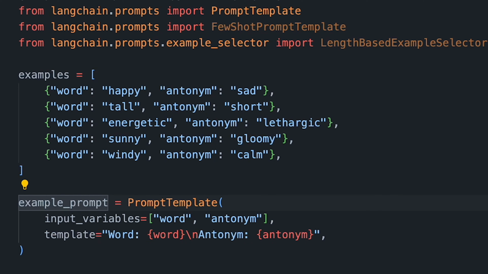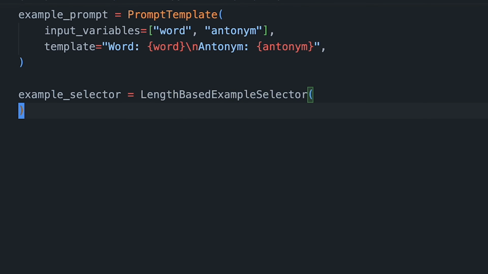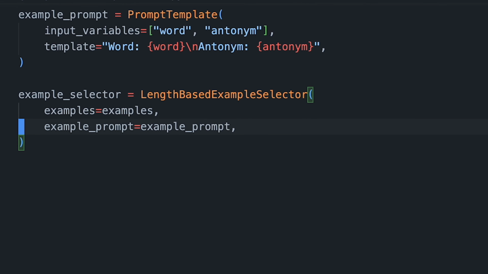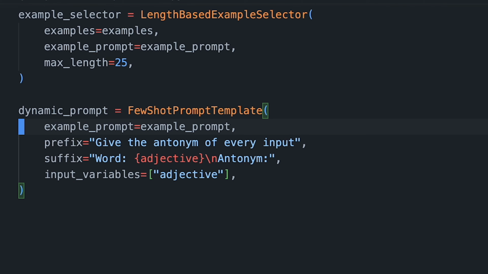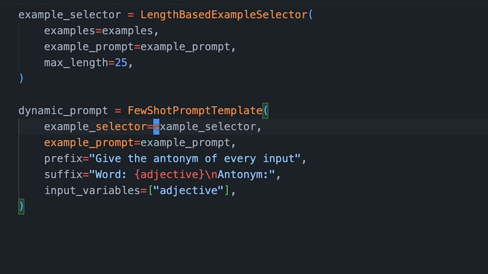Just like before, we specify an example prompt. This defines how each example will be formatted. We create our selector, pass in the examples, and then the max length. By default, the length refers to the number of words and new lines used by the formatted example section of the prompt. And we can take the previous few-shot template we defined and simply add the selector we just created, replacing the example keyword argument.